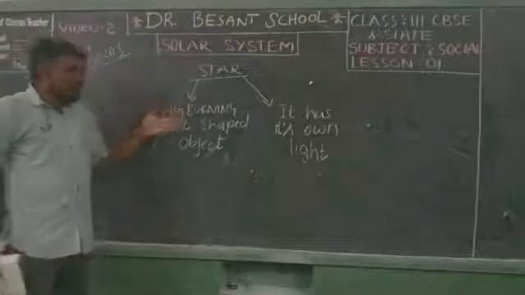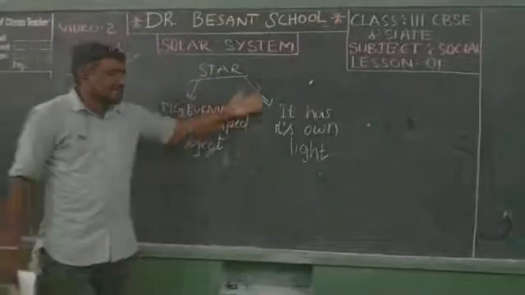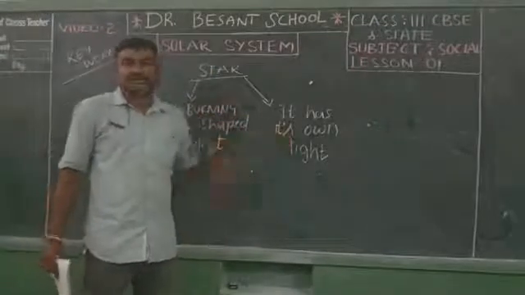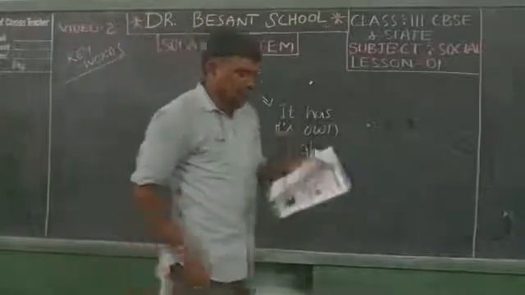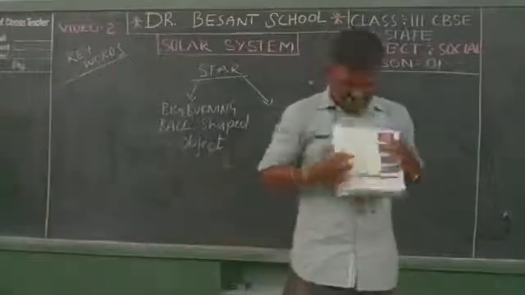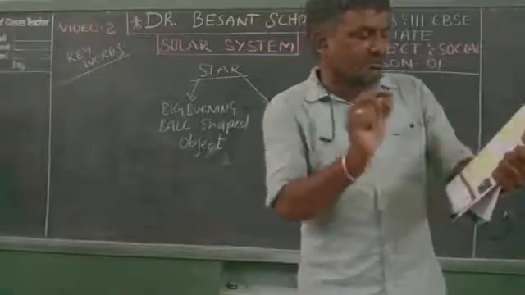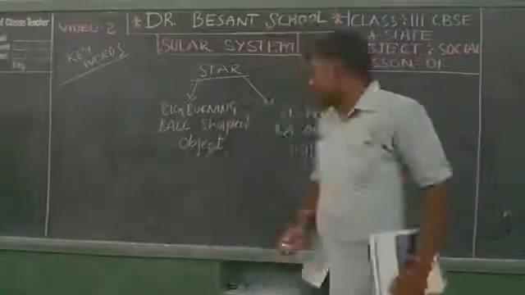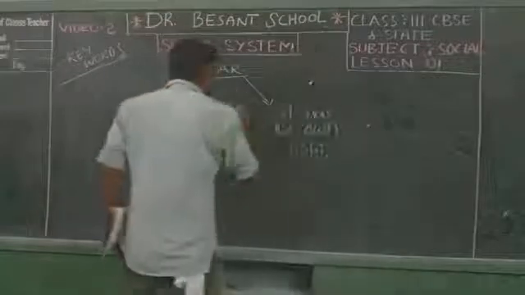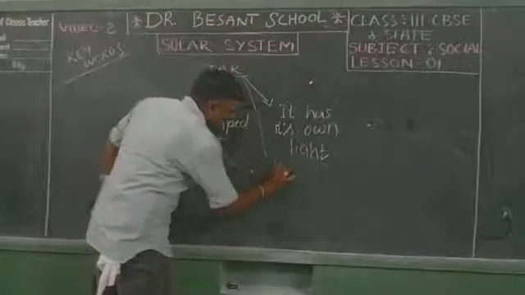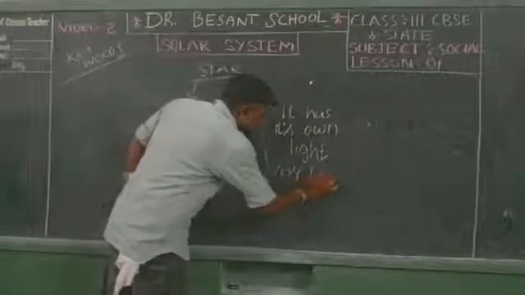Star, big burning ball shaped object, it has its own light. You can see here on page number 3, it has its own light. And it is also very, very hot.